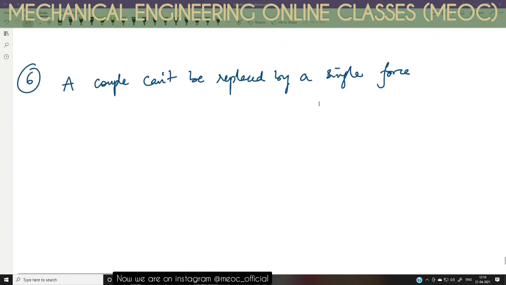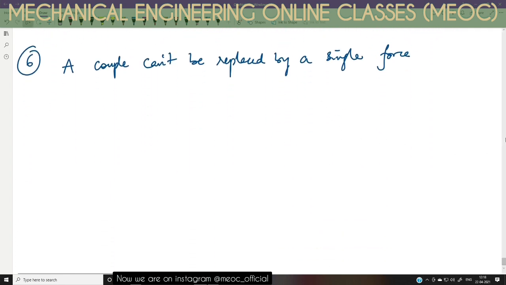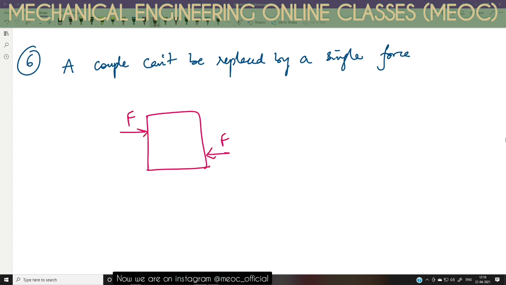Now let's see the sixth point. A couple cannot be replaced by a single force. If there is a force F here and another force F here, there is no single force that can replace the couple. The reason is that mathematically it is also not possible.